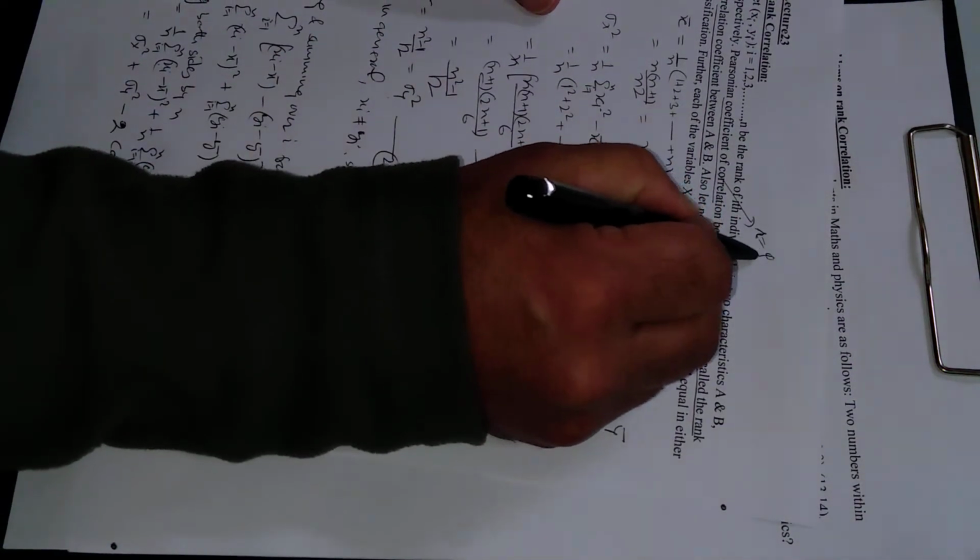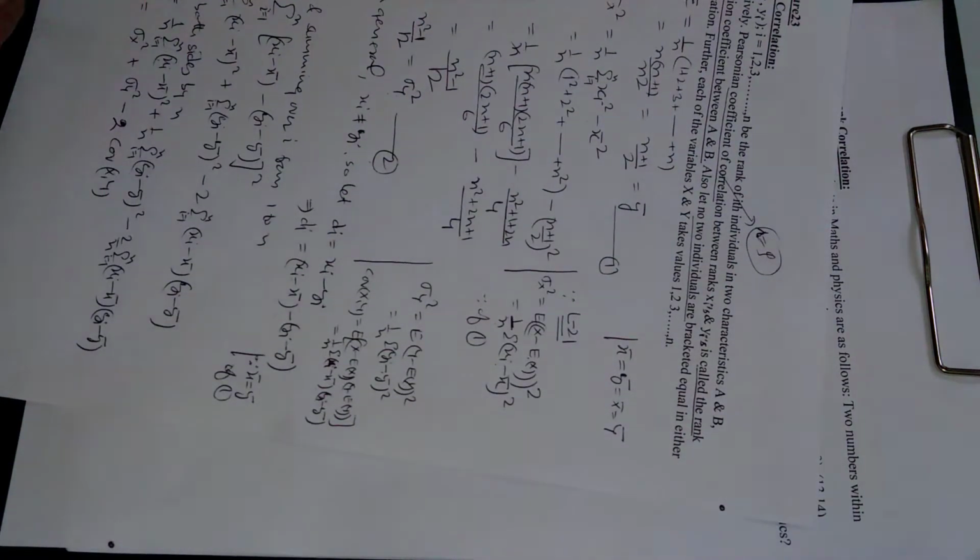So R has been replaced by rho. Must remember, R has been replaced by rho, the rank correlation coefficient.